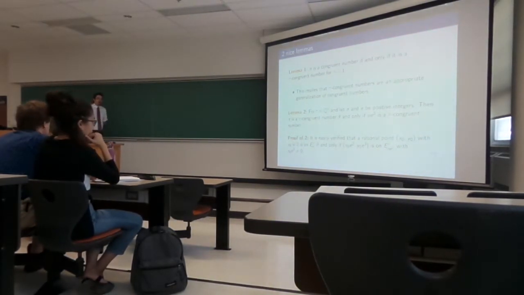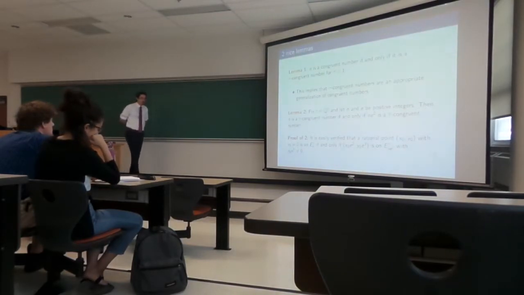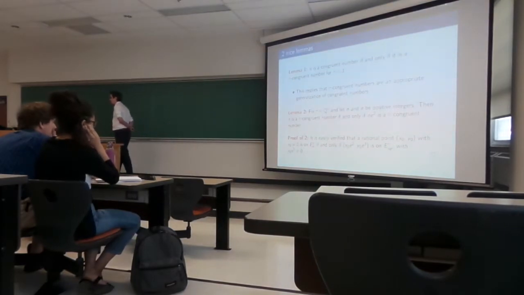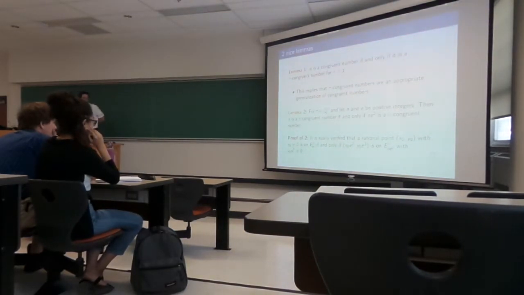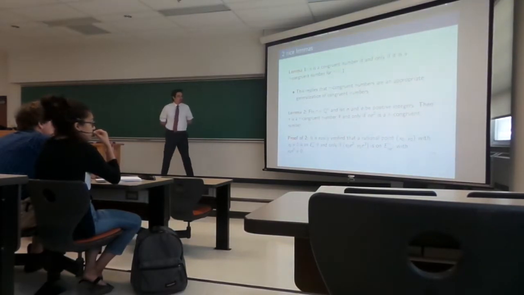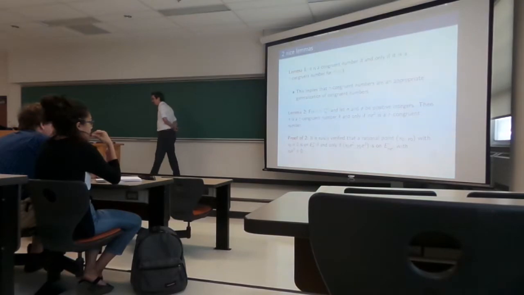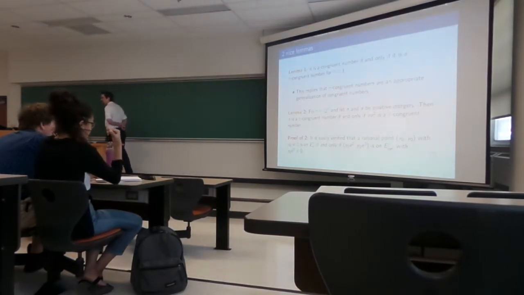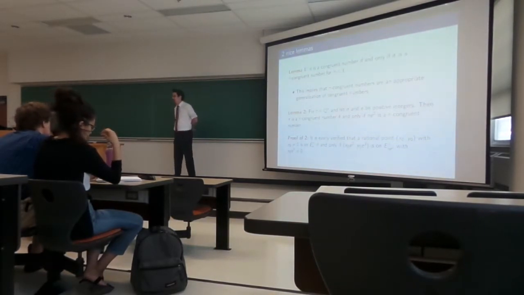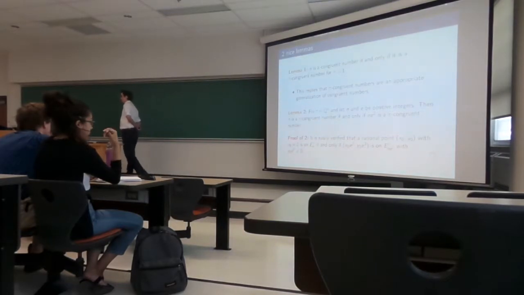So it says if we fix tau in Q star, non-zero rational, and we let n and e be positive integers, then n is tau congruent if and only if n times e squared is tau congruent. And as I say here, it's easily verified that if you have some rational point (x naught, y naught) on E_n,tau, with y naught non-zero, in other words, has order different than 2, this happens if and only if this fellow here, (x naught e squared, y naught e cubed), is on the tau congruent number curve for n e squared, and of course y naught times e cubed would not be 0.